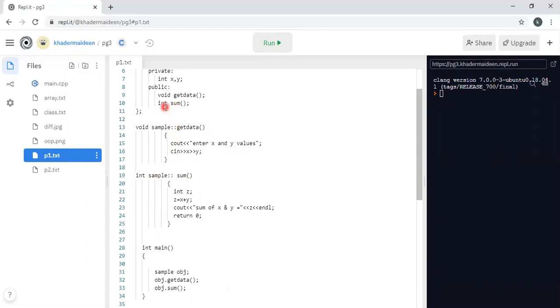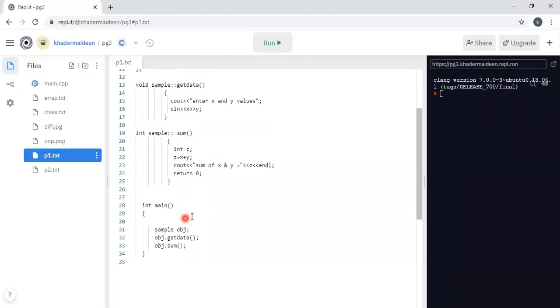The next member function is sum whose return type is int. Therefore int, then class name sample, scope resolution operator, then member function name sum. Here I am defining another variable z. So z equal to X plus Y. Then I am printing the message sum of X plus Y equal to, and after that the value of z is printed. Then, since it is an integer function, I am returning 0.